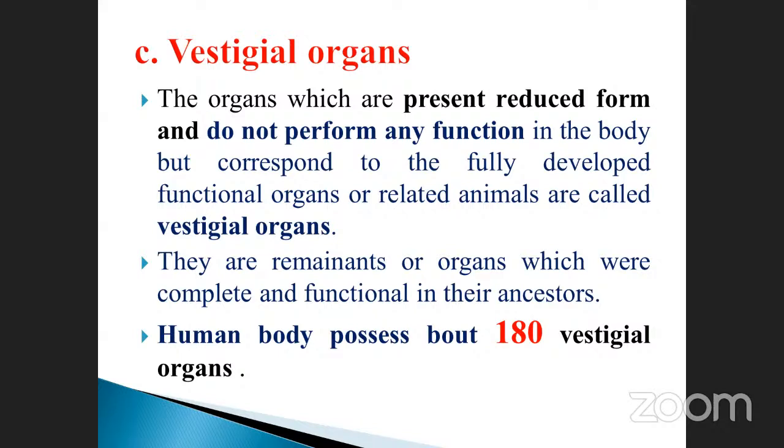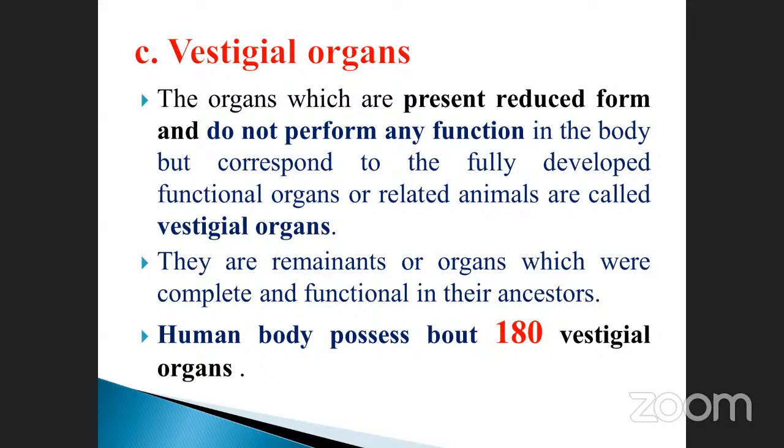The remaining organs which were complete and functional in their ancestors, but are not used now, are called vestigial organs. This is very, very important. The human body possesses about 180 vestigial organs. 180 vestigial organs are present in our human body.